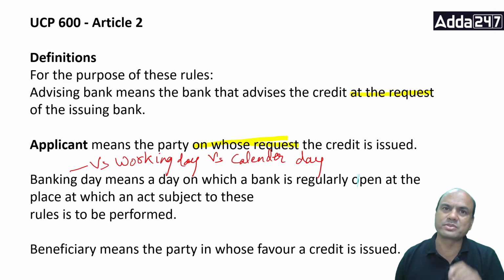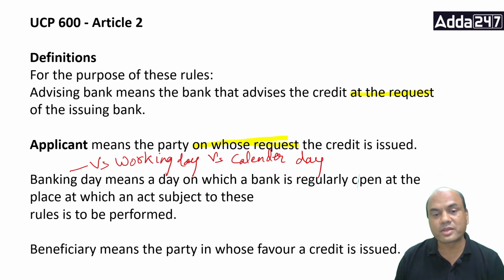I'll give you a few examples over here. Many a time, in all the countries, the bank is open for internal work. It is not open for the customer. So then also we can't say that it is regularly open. Regularly open means within the customer hours. That's the meaning of regularly open.